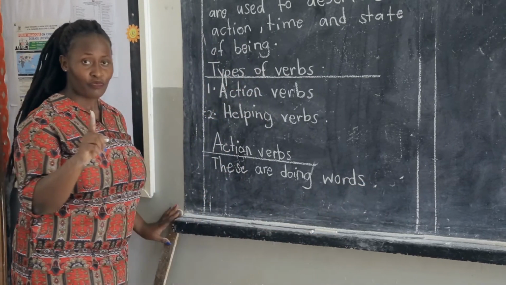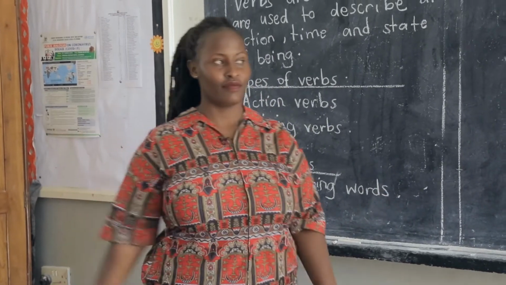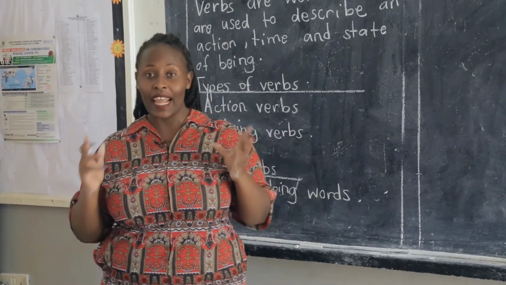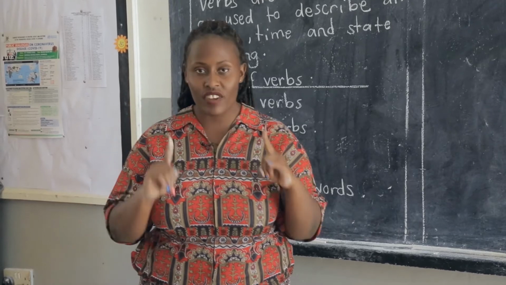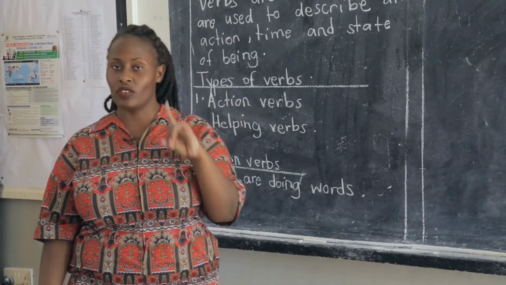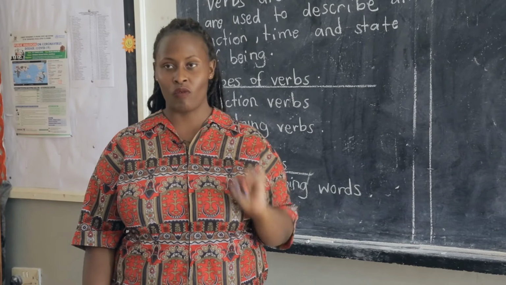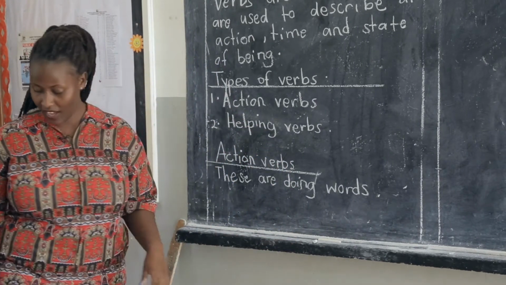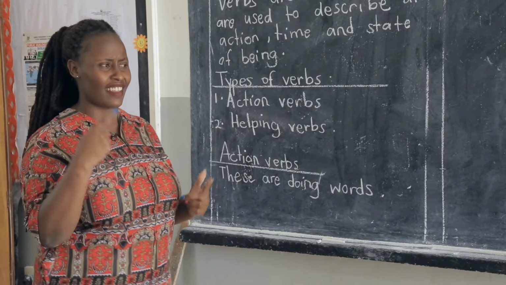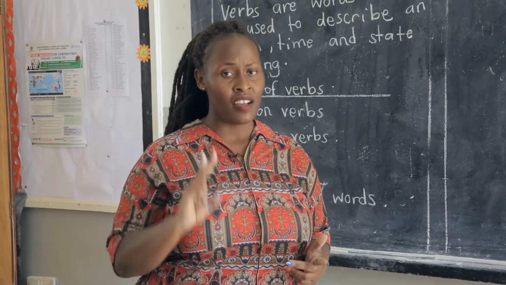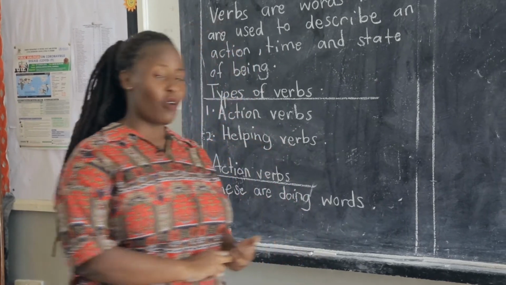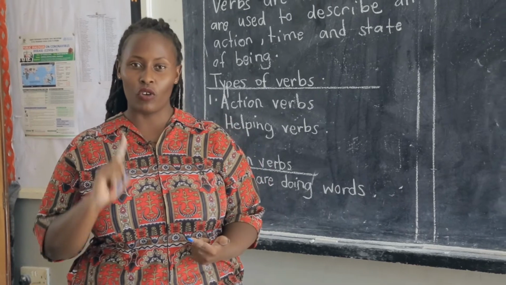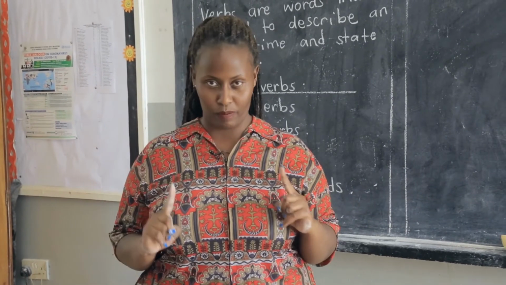For example, we can say eat. We can say cook. We can say play. We can say drink. All those are action verbs. They are the doing words. They are the actions we do. So after that, under the action verbs, we have other forms of verbs. Number one, we have the regular verbs. So today we are going to see the regular verbs.